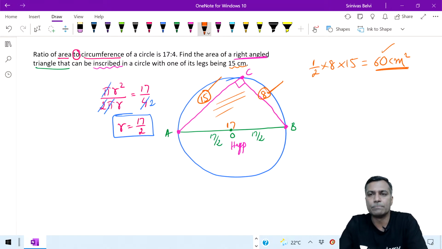Any doubt here? Is this clear, everybody? Can some of you confirm in the chat that this is clear? If there is a doubt, let me know which part is the doubt, be it in the question or in the explanation, and I will explain that part. If nothing, then we'll go to the next one.